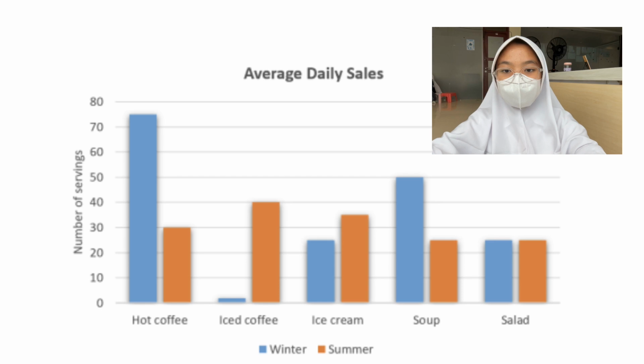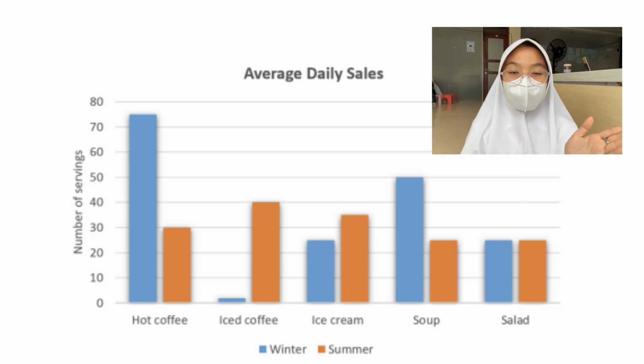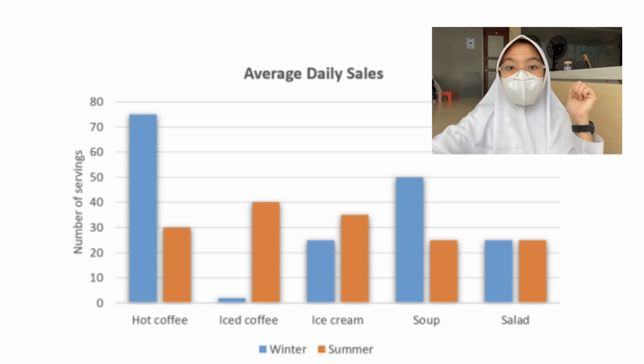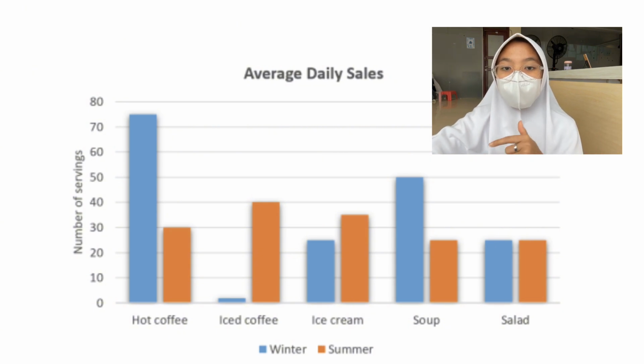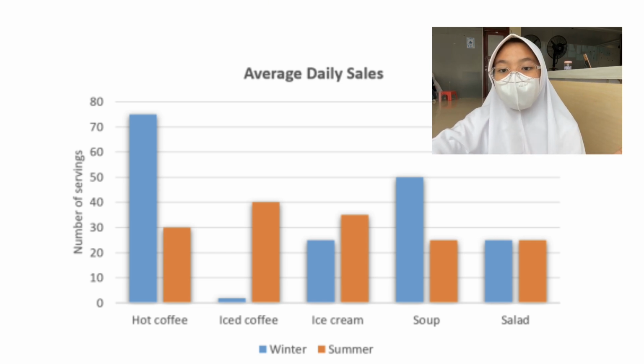Okay, there is a bar chart comparing different daily sales averages. Here you can see there are two bars, one blue and one orange. The blue bar is winter and the orange one is summer. The bars explain the daily sales of select food at Breeze Cafe, based on the season: hot coffee, iced coffee, ice cream, soup, and salad. There are 5 types of food and drinks at Breeze Cafe.